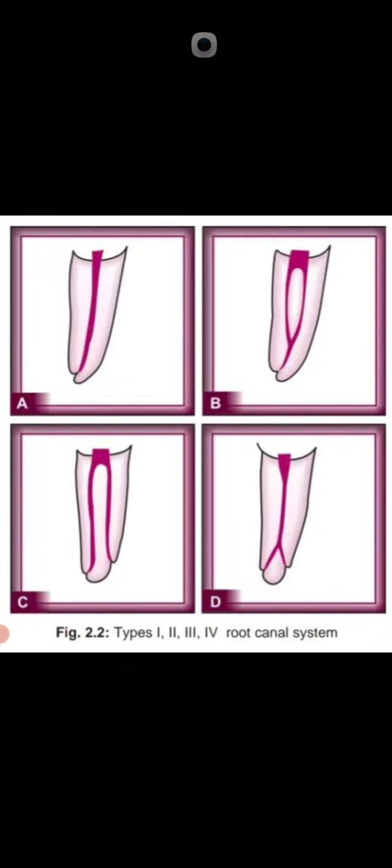And here we summarize the Vine classification of the root canal system. 4 types. Type 1 is 1-1, type 2 is 2-1, type 3 is 2 into 2, and type 4 is 1-2, meaning opposite of type 2.